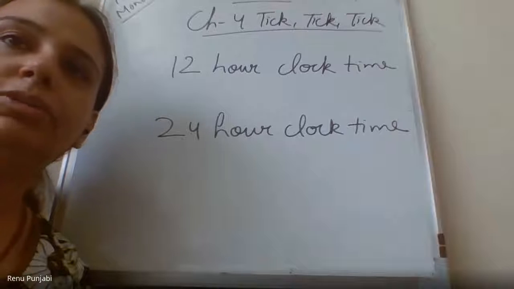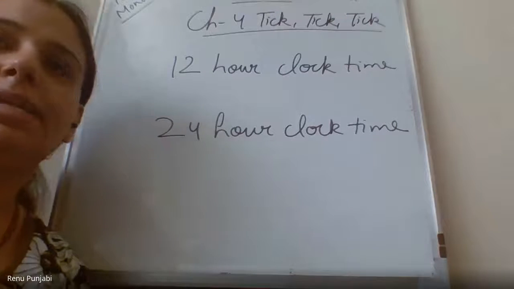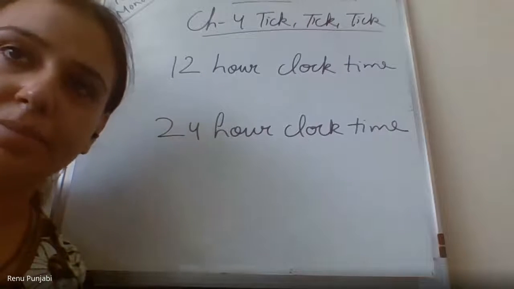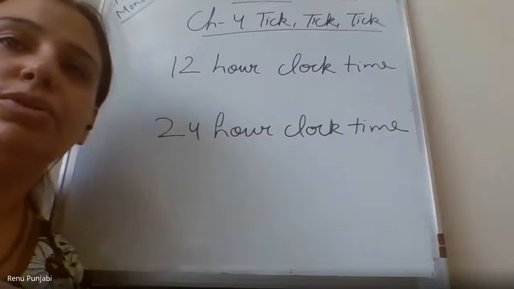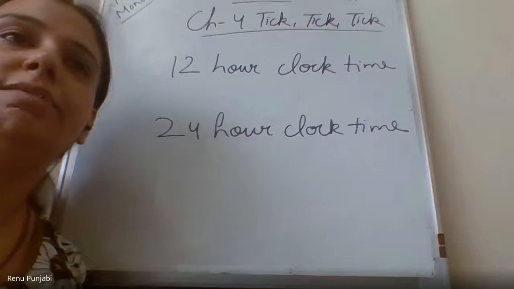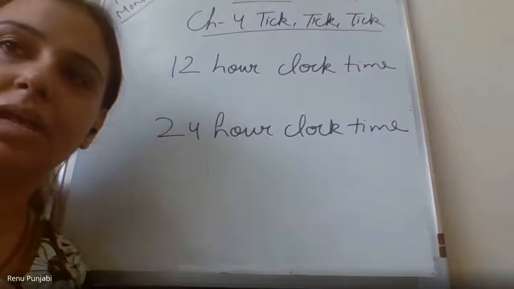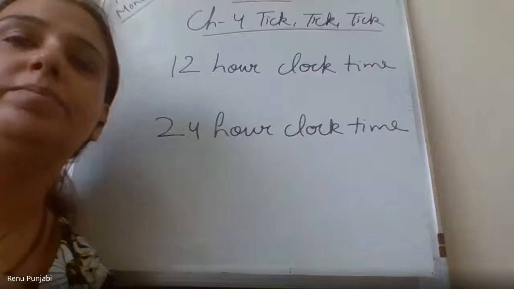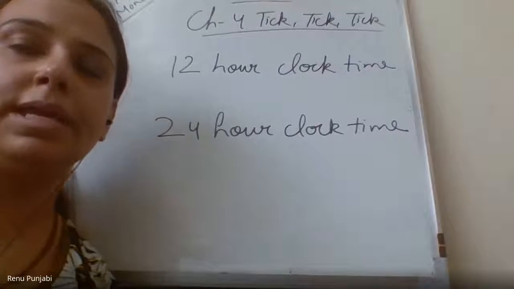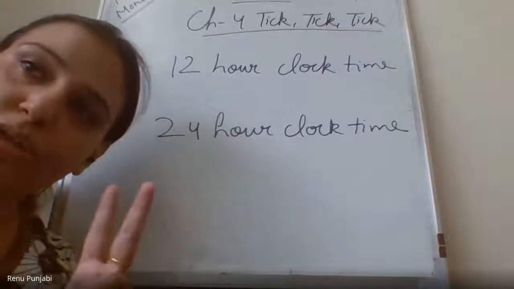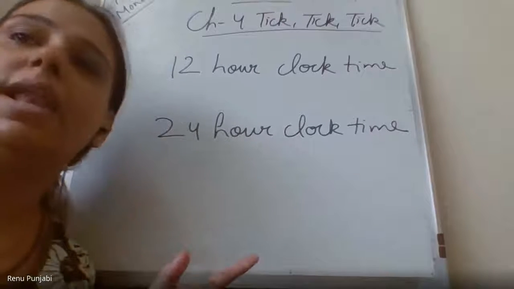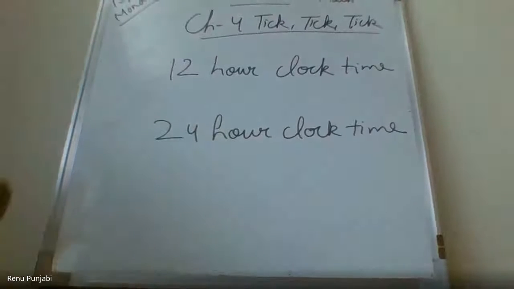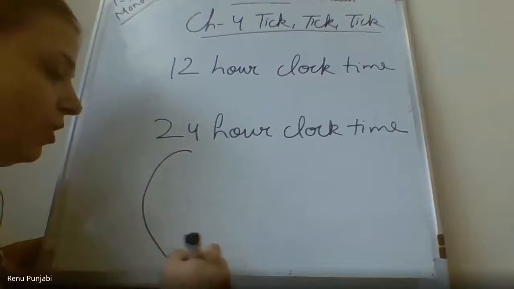As you all know, we have started our chapter number 4, which is related to time. We have learned how to read time, how to draw hands on the clock, and how to put AM and PM on time. Today our topic is that we are going to learn two clocks: the 12-hour clock and the 24-hour clock. So I'm going to draw here.